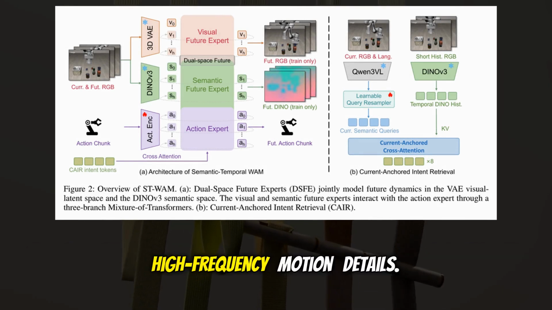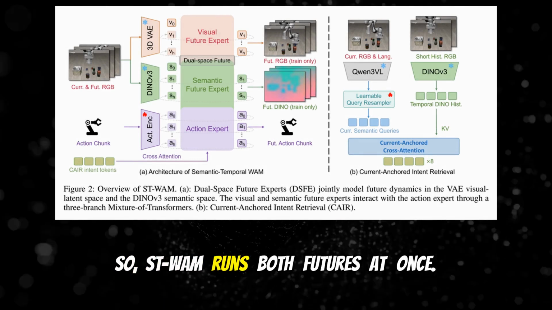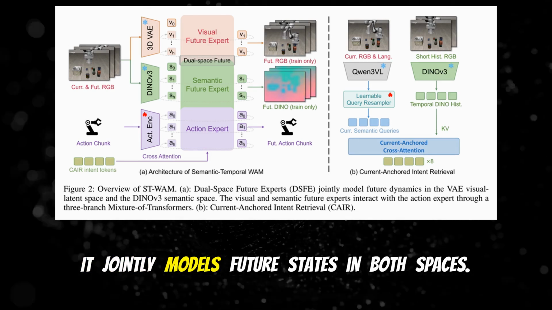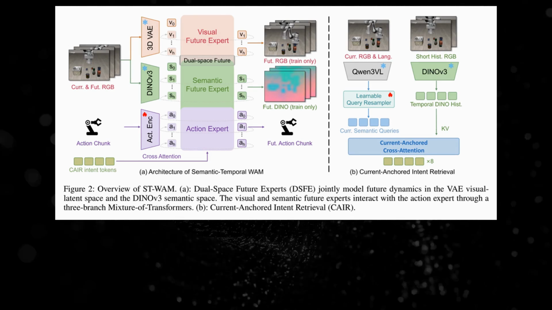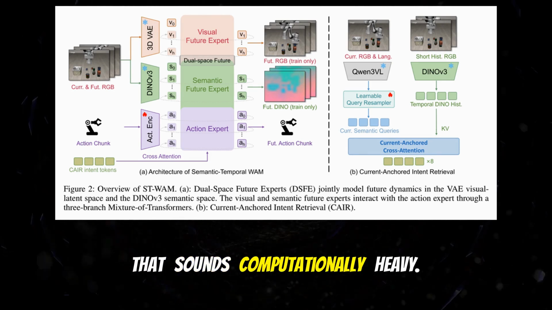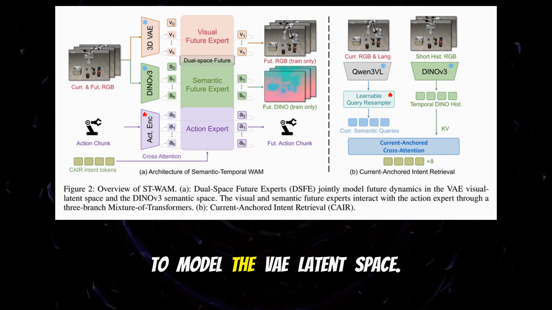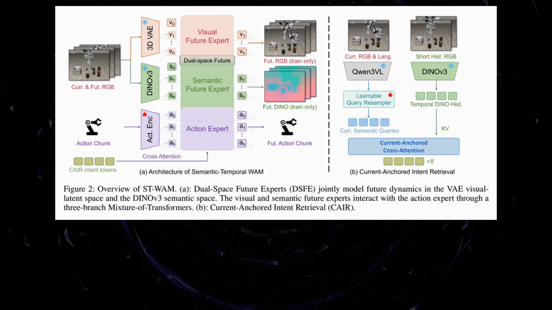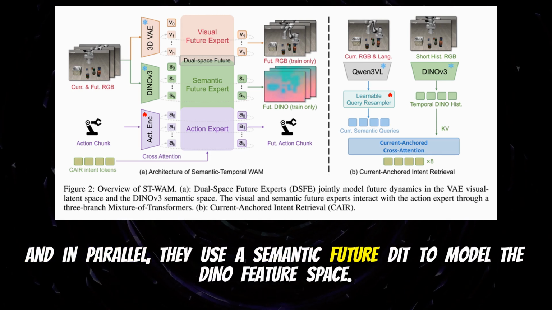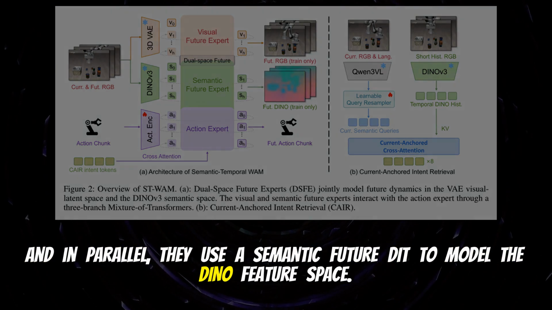Right. High-frequency motion details. So ST-WAM runs both features at once. It jointly models feature states in both spaces. Jointly. That sounds computationally heavy. How are they structurally mapping that out? So they use the Wan 2.2 5B video DiT, the diffusion transformer, to model the VAE latent space. And in parallel, they use a semantic future DiT to model the DINO feature space.